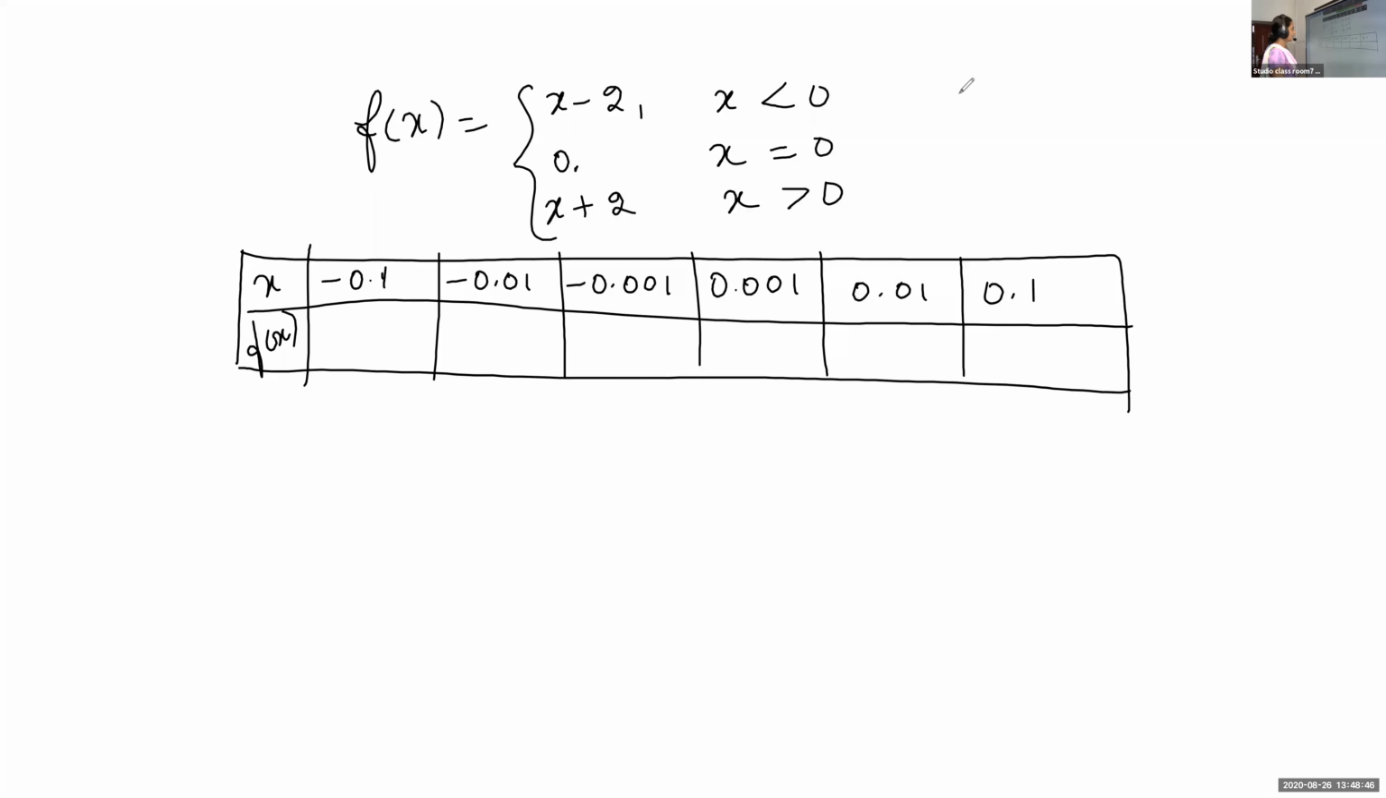Now Rin, tell me what is f of negative 0.1? Minus 2.1. Very good. It is minus 2.1.